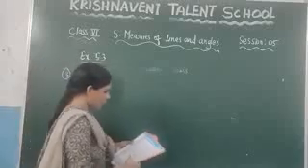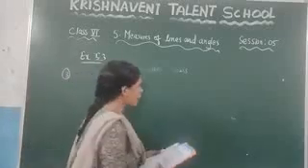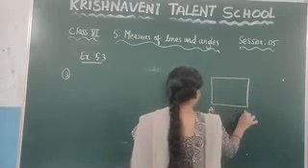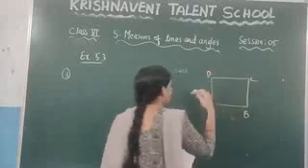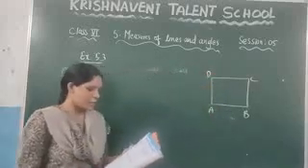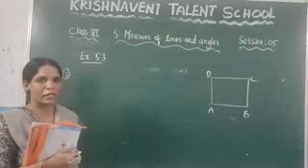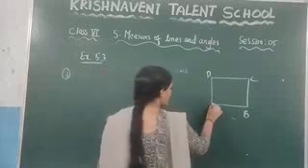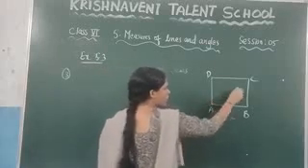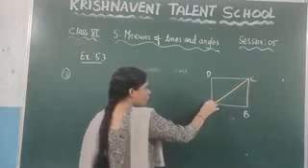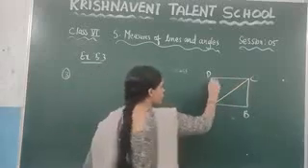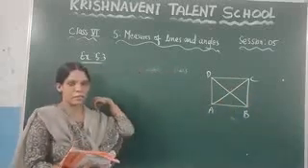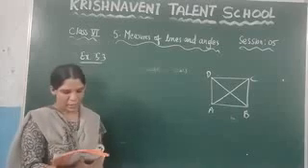What is the third question given here? They have given one rectangle, and the name of the rectangle is ABCD. This is A, B, C, D. And they said that AC and BD are the diagonals. So what is the meaning of the diagonal? If you join the opposite vertices, we will get a diagonal. So here I am joining the opposite vertices. What is the opposite vertex of A? It is C. If you join here, you will get one diagonal. And similarly, if you join the other opposite vertices, you will get one more diagonal. They have given that AC and BD are the diagonals of the rectangle.